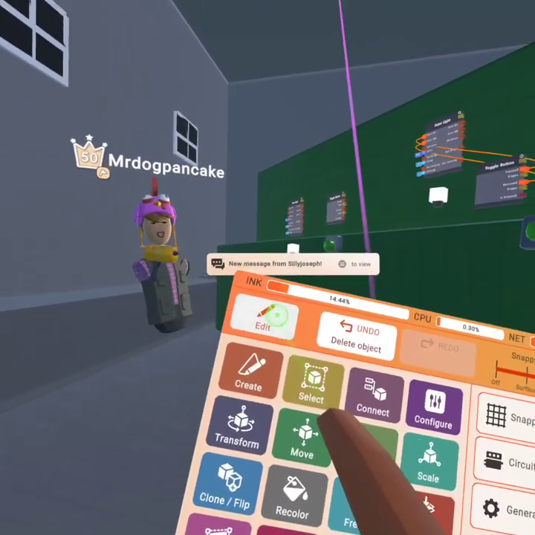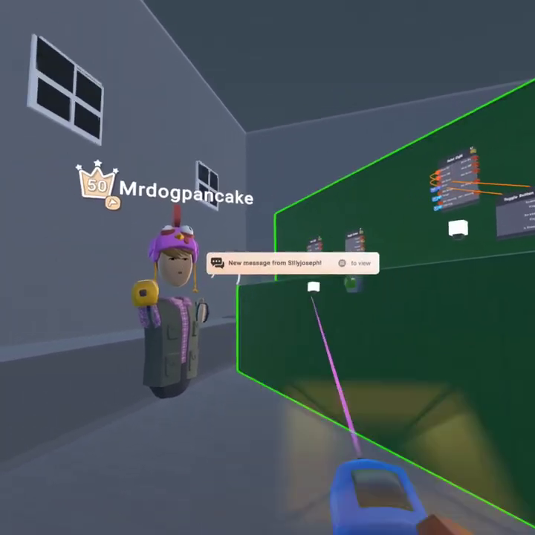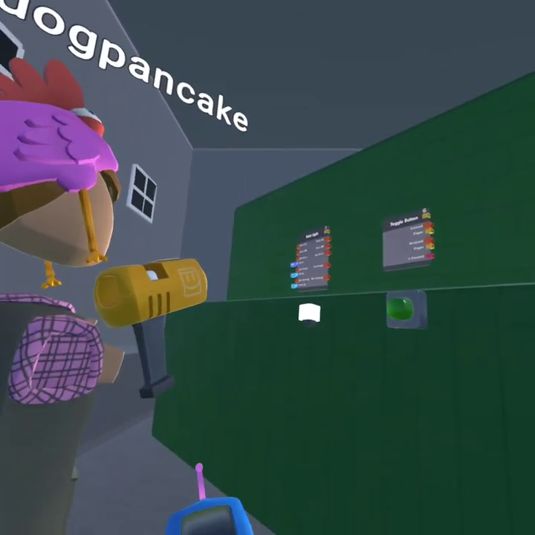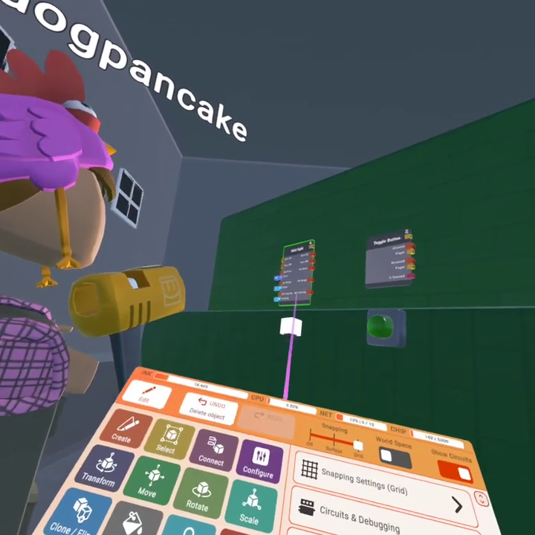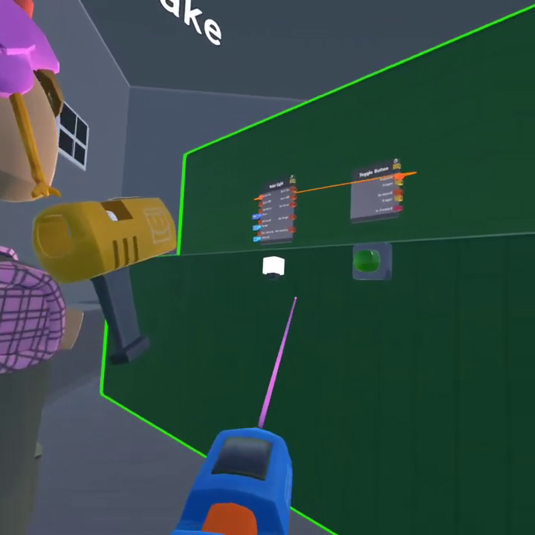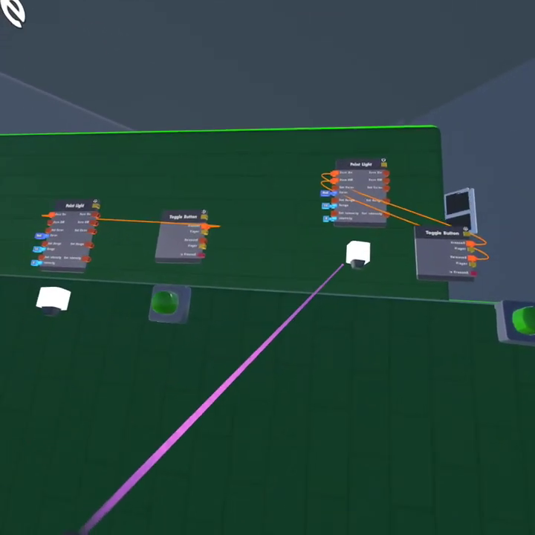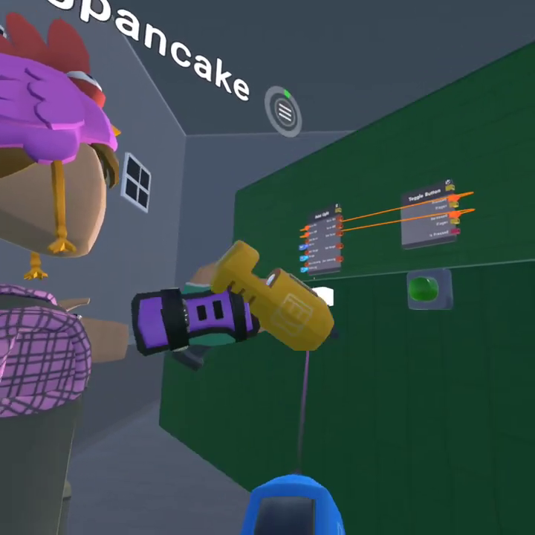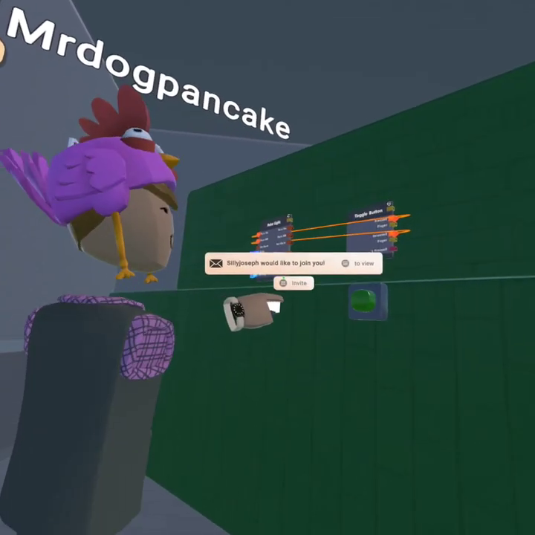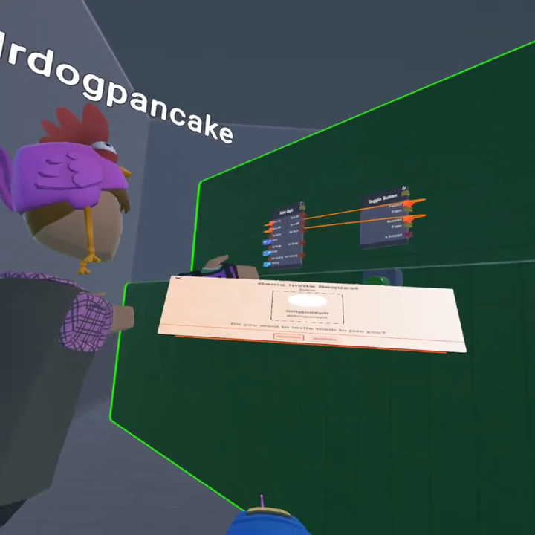So connect the toggle button. Show them. Connect turn on to pressed. Now connect turn off to released.